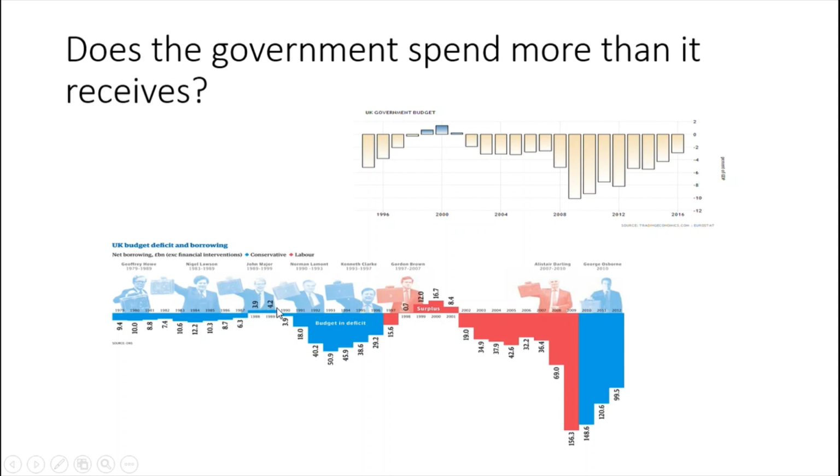Sometimes there's a budget surplus, but as you can see here, a budget deficit in the early 90s, which became a surplus by the late 90s or the 2000s. Typically a bit of a budget deficit through the noughties, and then a very, very big budget deficit, which happened in 2008 because of all the big public spending that was associated with trying to drag the UK economy out of the Great Recession.